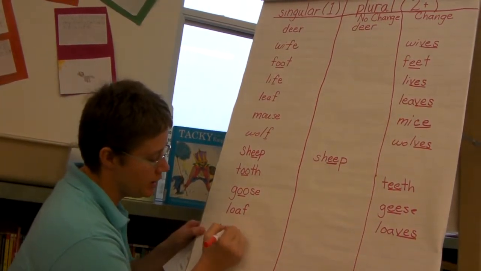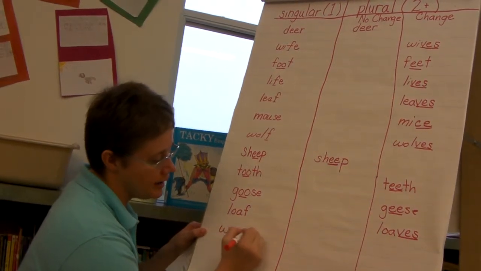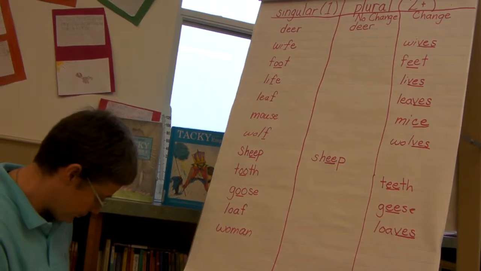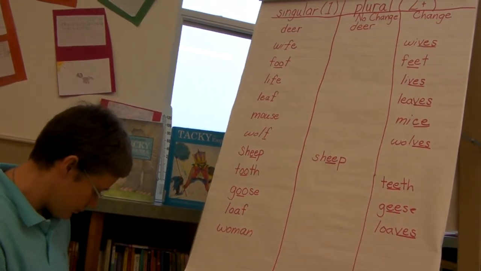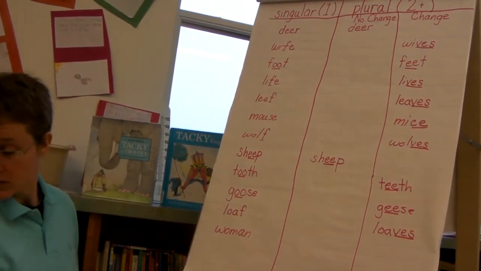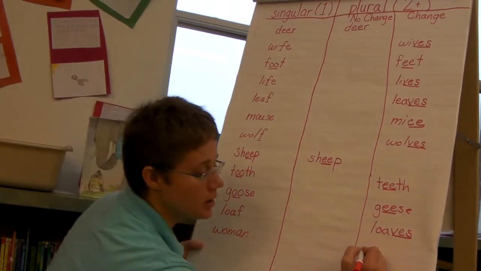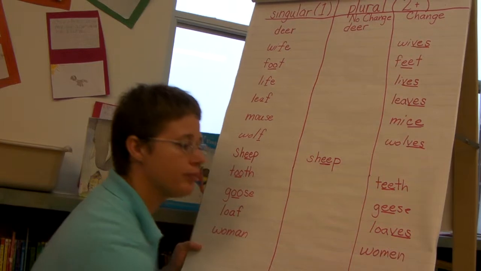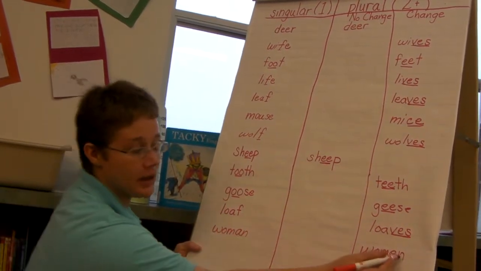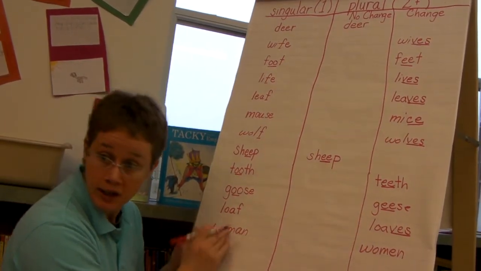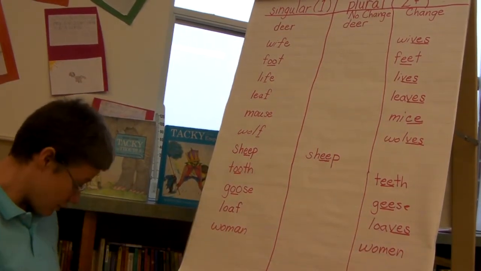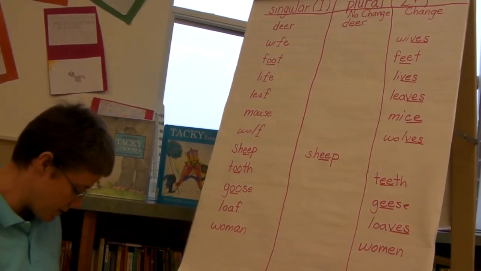And then how about woman? There was a woman in the classroom. Woman. What happens with that? Okay, that does change. And it changes to women, right? There were 10 women in the classroom. And this is like man and men, okay? There's 1 man, 10 men. Alright? That's not on your spelling list this week, but if you know how to spell those.